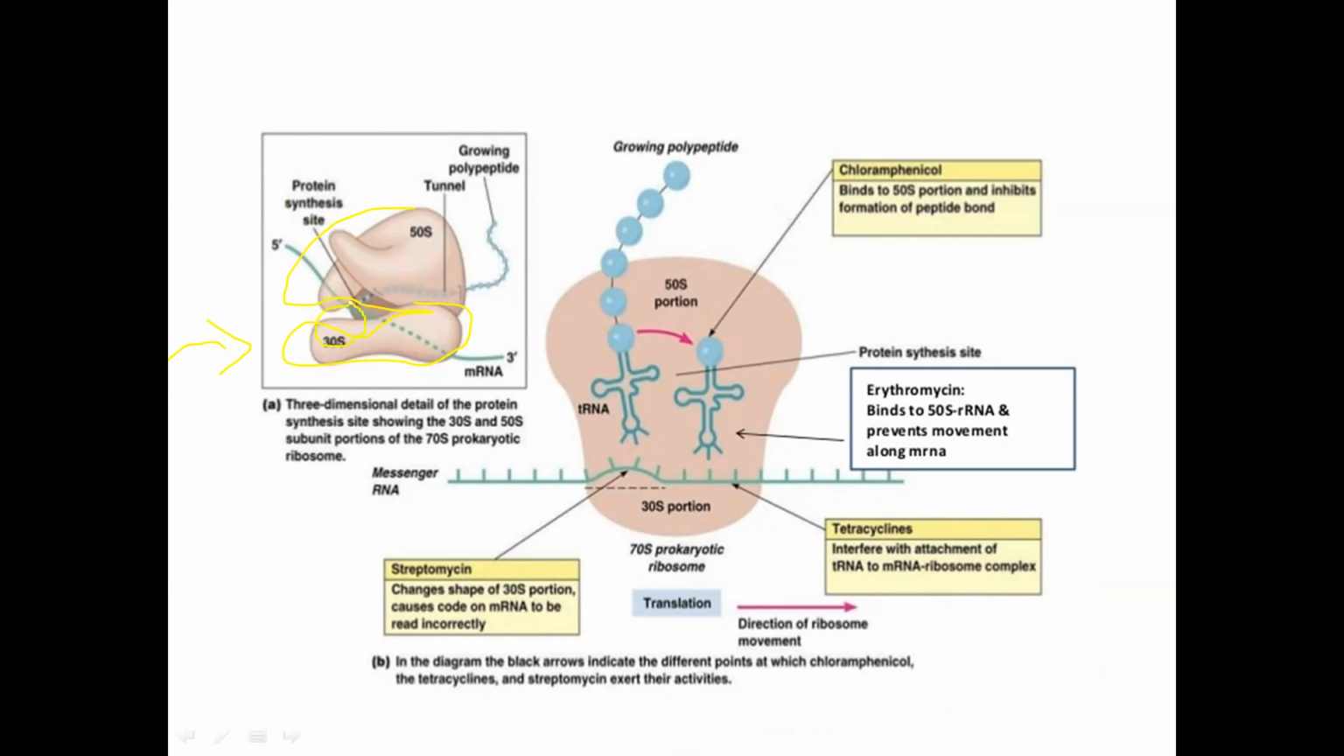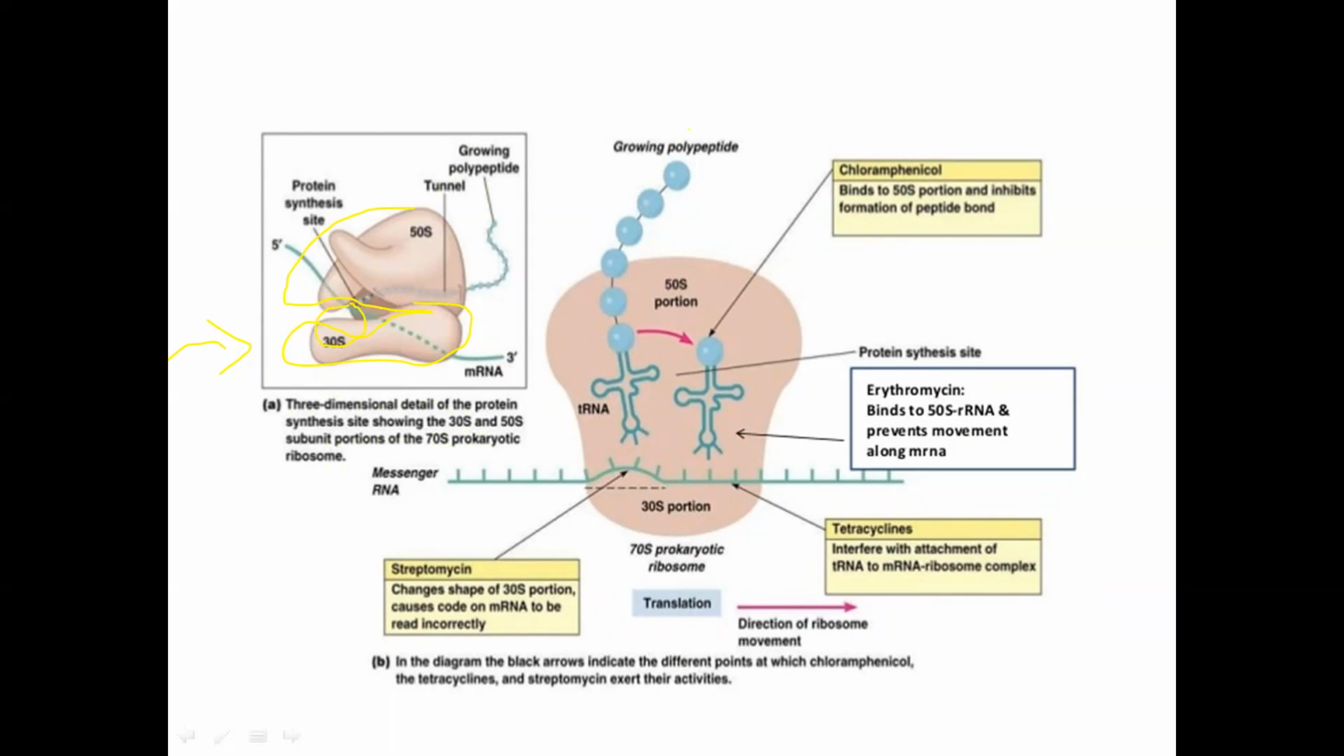Okay, and this is the 5', and this is the 3', means messenger RNA contains one end that is 5', the other is 3'. This is the unit forming the polypeptide chain. Okay, means in this part the polypeptide chain is formed, and the polypeptide chains result in forming the proteins. Okay, so what happened here, you can see three-dimensional details of the protein synthesis site showing the 30S and 50S subunit portions of the 70S prokaryote ribosome.